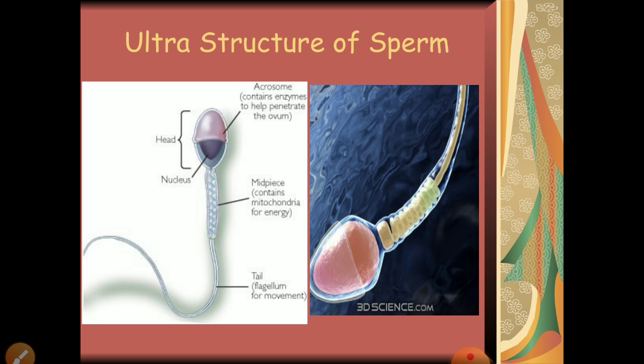The secretions from all these accessory ducts, together with sperm, collectively form semen. Okay, so this is again important for exams. It can be asked what forms the semen.